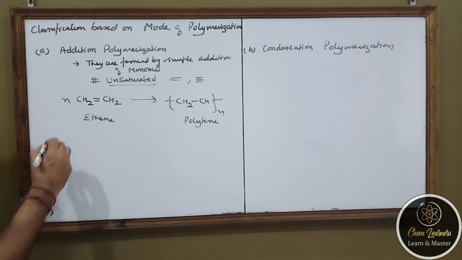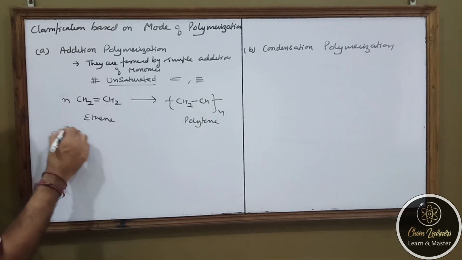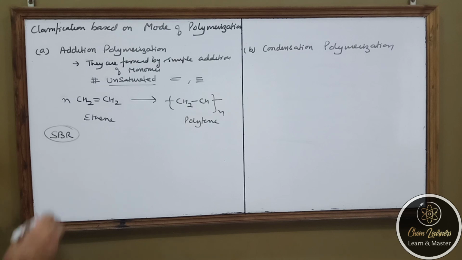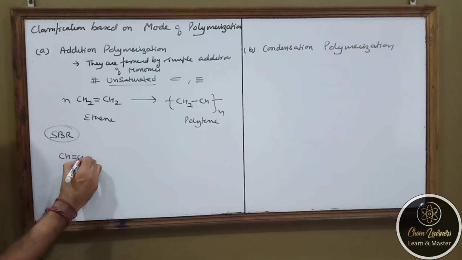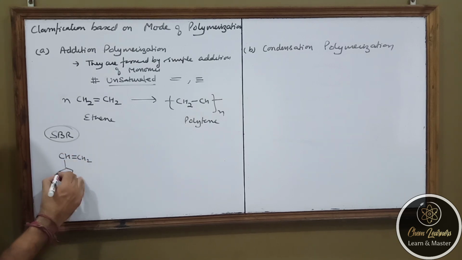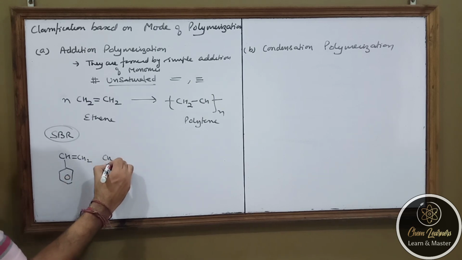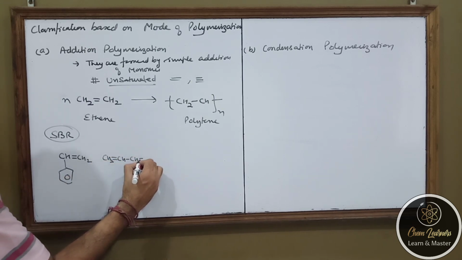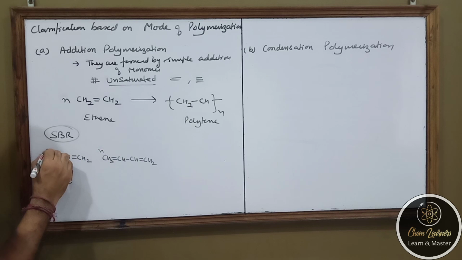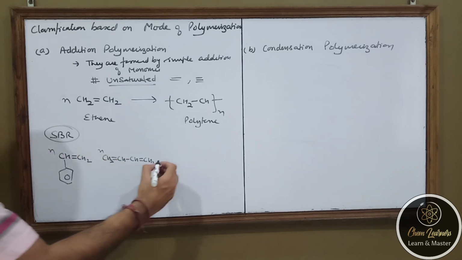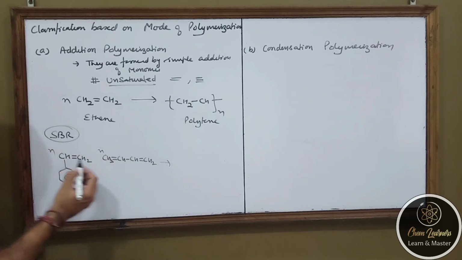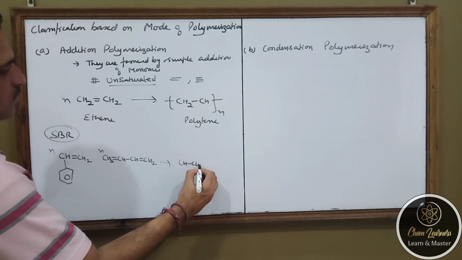Now there is a polymer called SBR rubber, styrene butadiene. I told you that this is styrene and this is butadiene. So n molecules of this, n molecules of this, the double bond will open up. What will happen? This double bond opens, it will make a single bond.